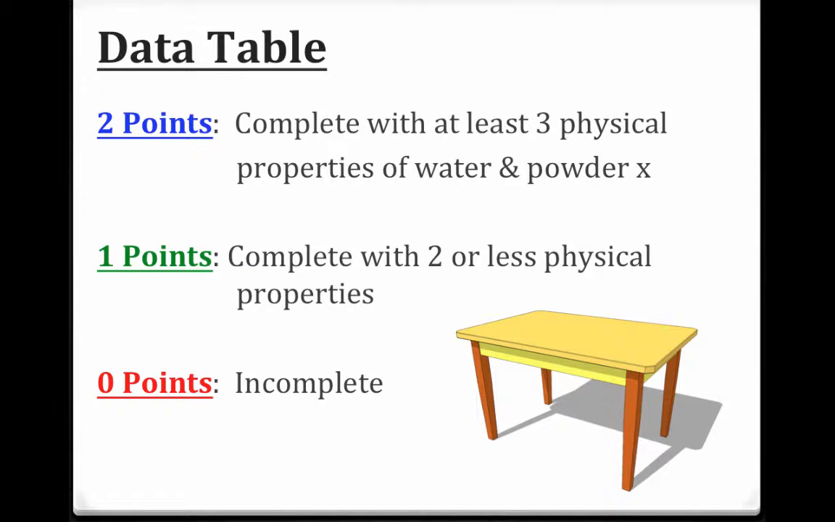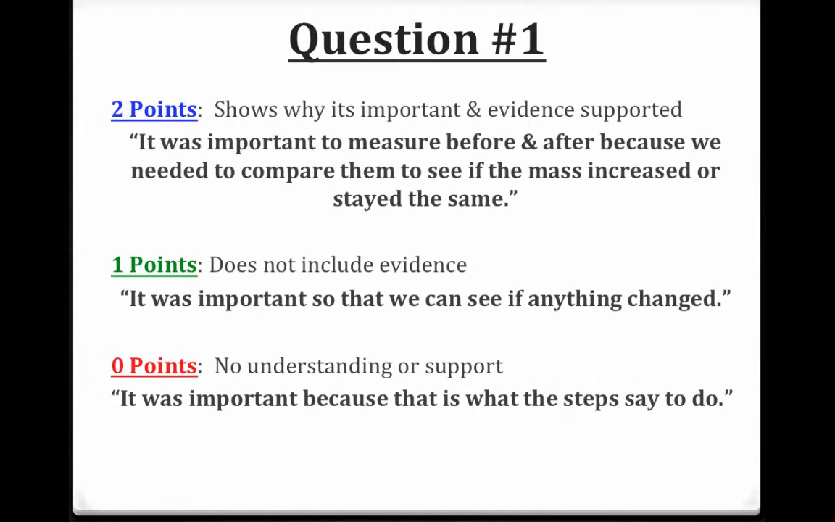So go look at your data table. I want you to make sure that if you're going to check off the 2-point box, you would have it complete with at least 3 physical properties of the water and the powder. Also, please make sure that you have any units that were included. 1 point would be complete with some of the physical properties, but not at least 3, and 0 would mean incomplete or you didn't fill it out.